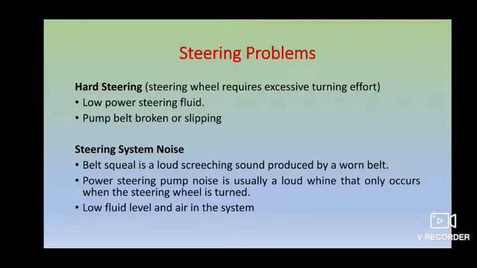So if there is any kind of problem in your pump, this will also be a sound which arises in your steering system. And also, based on your hydraulic one, whatever the amount of liquid to be maintained, if it comes below that, then this kind of problem will also arise in your steering one. Okay, so these are the problems related to this.